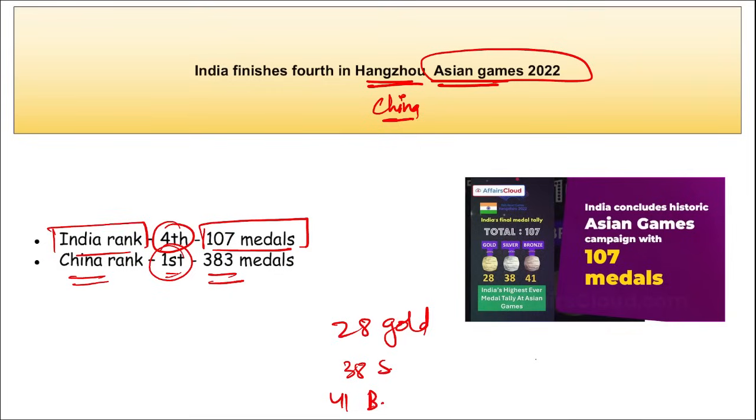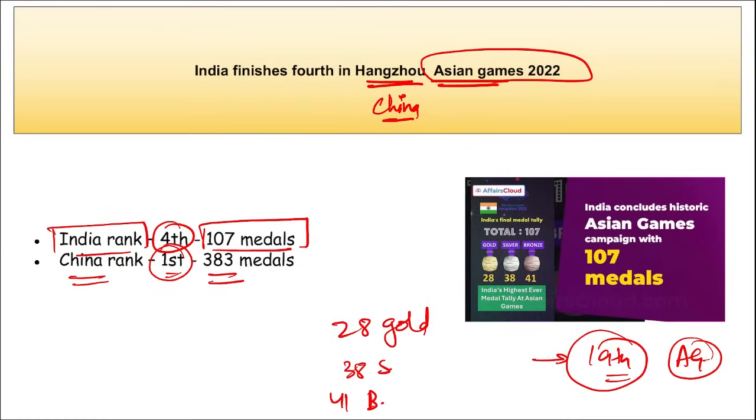Apart from this, India won gold medal in javelin throw where Neeraj Chopra secured gold medal. And remember, these Asian Games that were held in Hangzhou, they are the 19th edition of the Asian Games for 2023. So question can be asked that which edition of Asian Games were held in 2023? It is your 19th edition of Games.